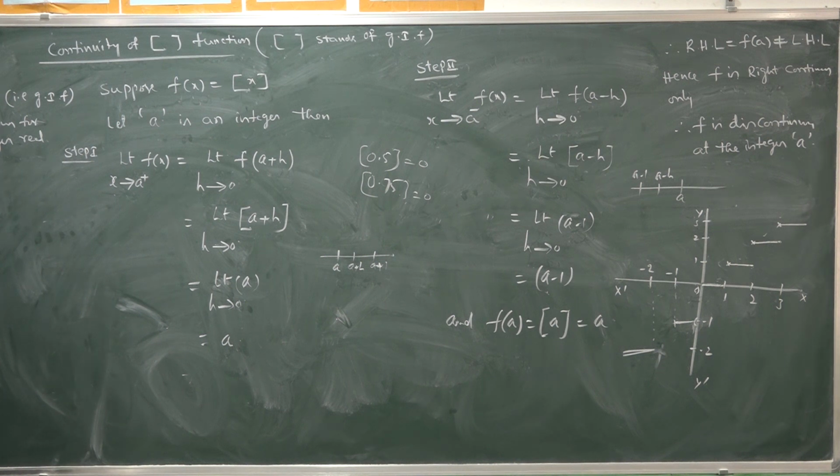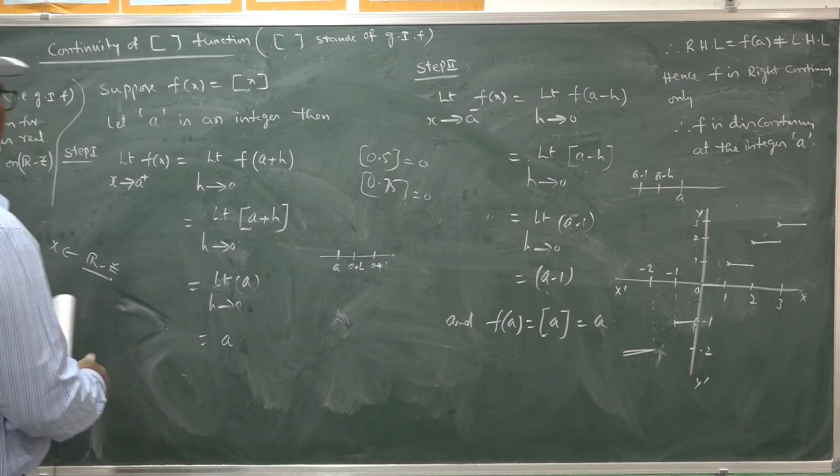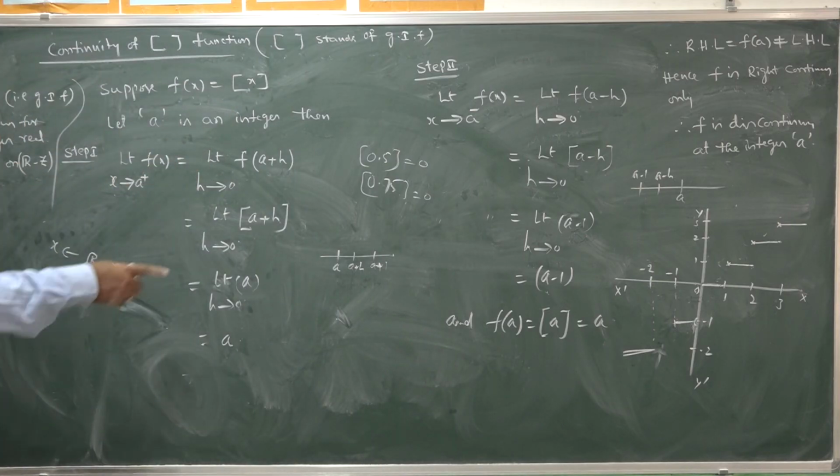That is, for x belongs to R minus Z only. R minus Z stands for non-integer real values. You can say that f(x) equal to step x, the step function, is continuous on R minus Z, on non-integer real values only. At integer values, it is discontinuous. The graph of the function is in step form, hence it is also called the step function.